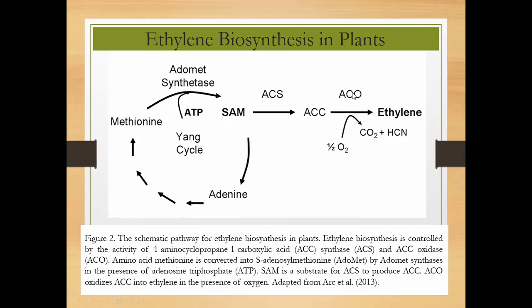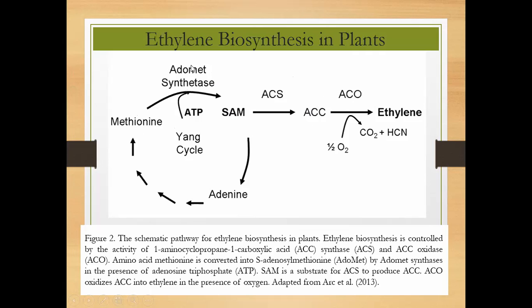So you can stop the ACO, or you can reduce ACO activity a bit, or you can eliminate the ACC. Instead of ACC being converted into ethylene, you turn ACC into another thing. For example, deamination of ACC, as a result, ACC cannot function well, or you can reduce the amount of SAM by inhibiting this enzyme, ACC synthase, or you can reduce the amount of methionine.